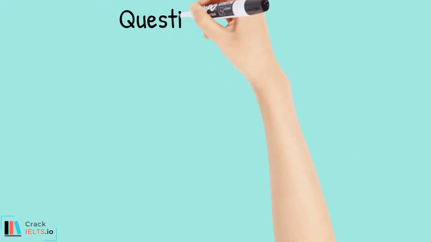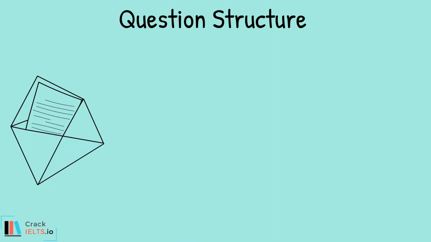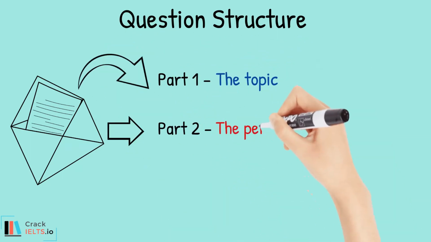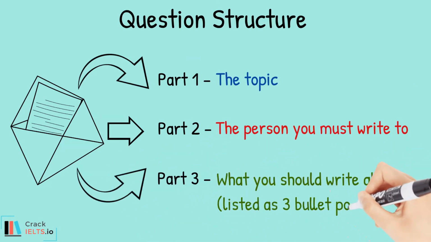First, let's have a look at the question structure. All questions for IELTS letters have the same structure. They are made up of three parts. Part 1, the topic. Part 2, the person you must write to. Part 3, what you should write about, listed as 3 bullet points.